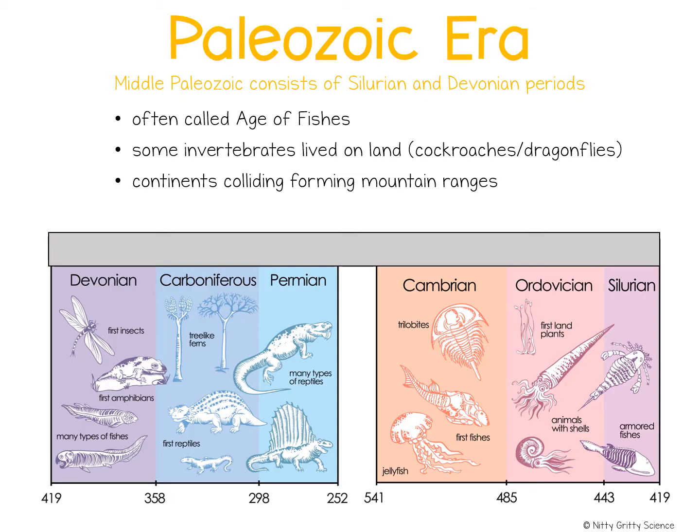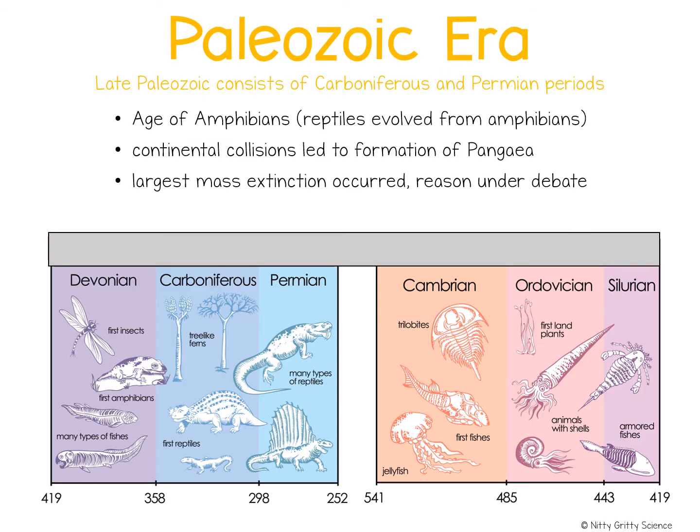Now, Middle Paleozoic found new life forms living in huge coral reefs along edges of continents, and soon animals with backbones evolved. Some of the earliest vertebrates were fish, giving this Paleozoic era the name the Age of Fishes. Now, continents began colliding, creating mountain ranges, and evidence suggests that the Appalachian Mountains began to form. And at the end of the Paleozoic era, the Appalachians were probably as high as the Himalayas are today. Like the early Paleozoic, the Middle Paleozoic also ended with a mass extinction event.